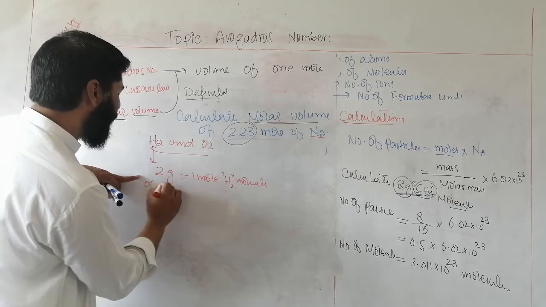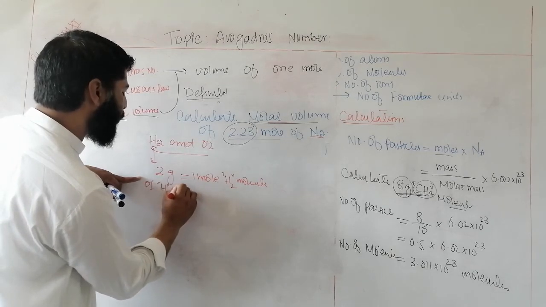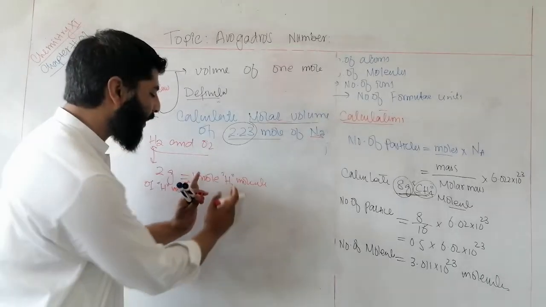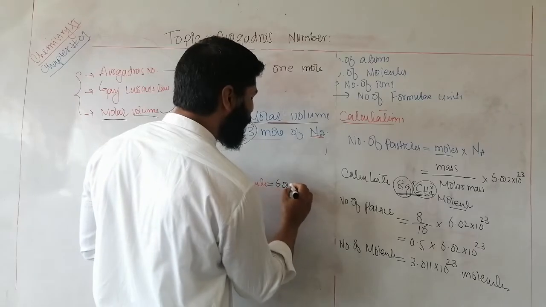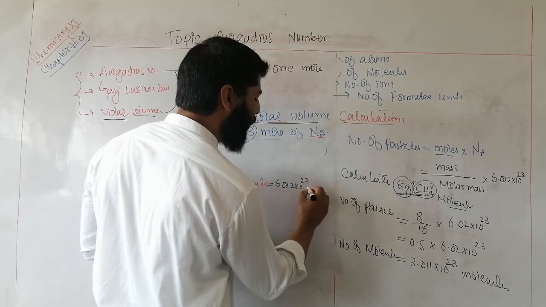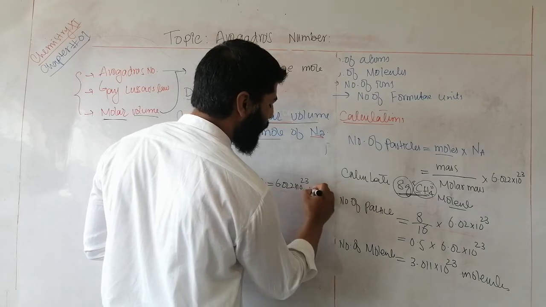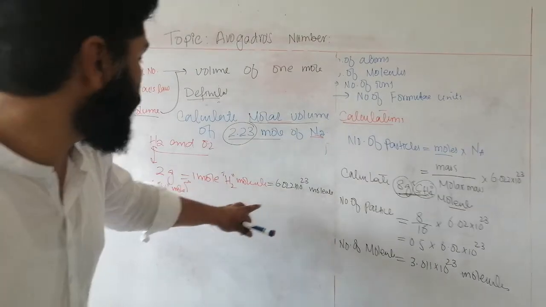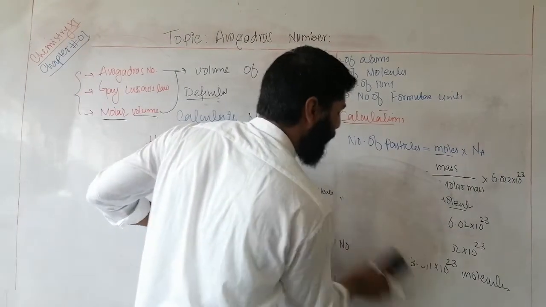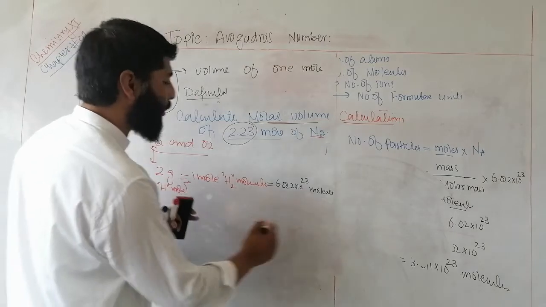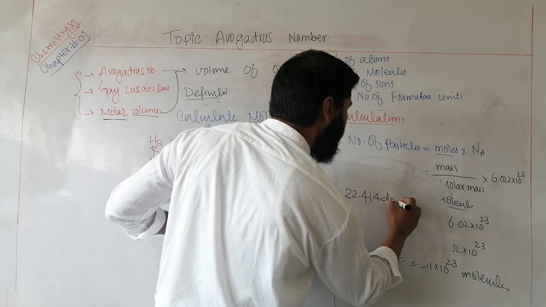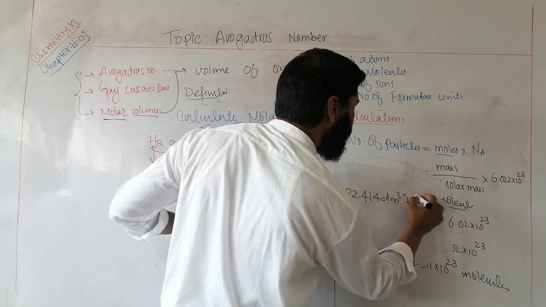And 1 mole of hydrogen molecule will contain 6.022 into 10 raised to the power 23 molecules of hydrogen, which is further equal to 22.414 dm³ of hydrogen.